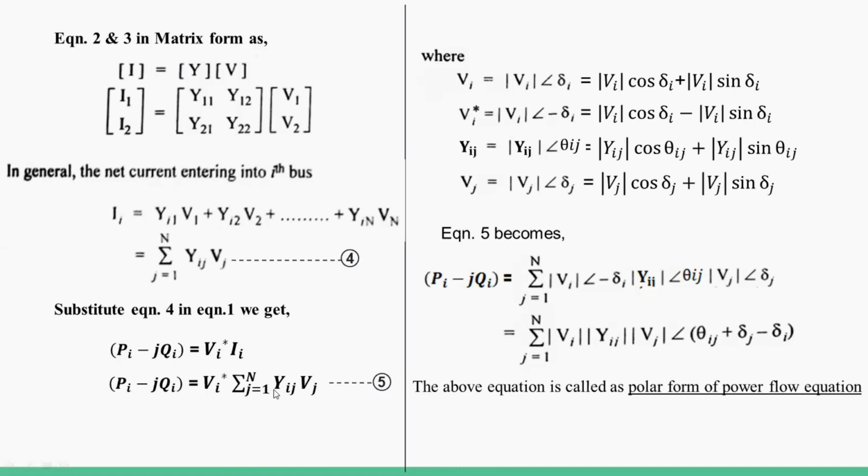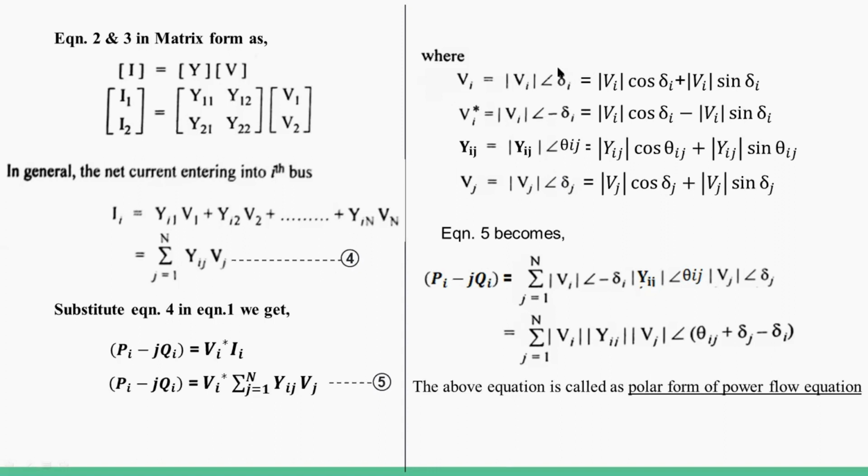Here, the Vi, Yij and Vj vectors can be in polar form or rectangular form. The polar form means magnitude as well as angle. Vi in polar form is magnitude of Vi, mod Vi, angle delta i. Vi* is equal to magnitude of Vi angle minus delta i. Yij is equal to magnitude of Yij and angle theta ij. Similarly, Vj is equal to mod Vj angle delta j. These are in polar form.